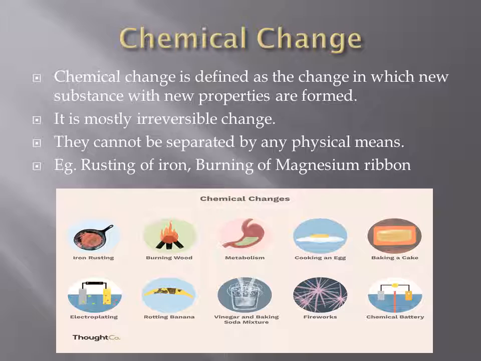Say for instance, my previous example, when a paper burns, it forms ash. Paper has completely different properties from that of ash. And ash cannot be reversed back into paper. So mostly the chemical changes are irreversible changes. Now, in chemical change, the products of the chemical change cannot be separated by any physical methods like filtration, condensation, distillation, evaporation.